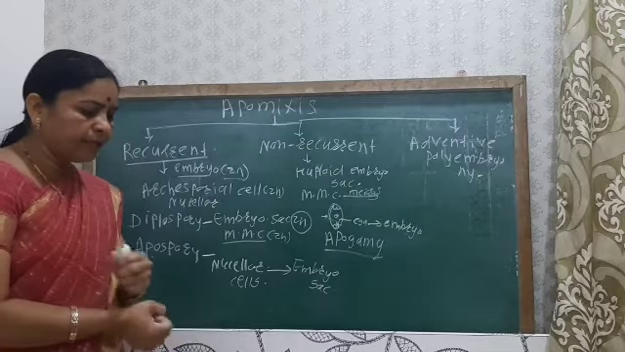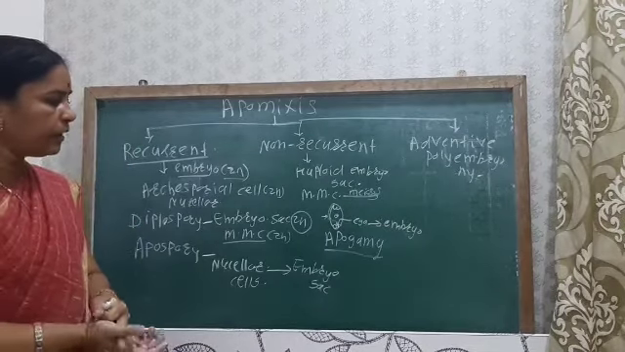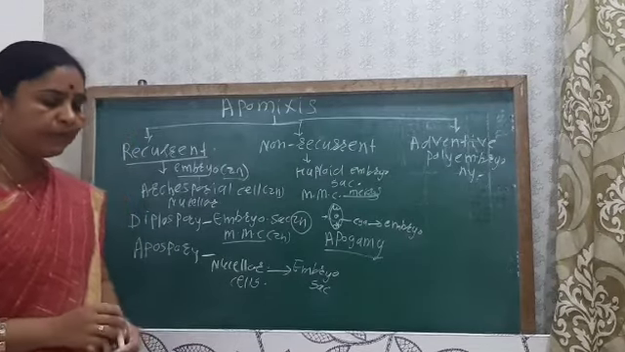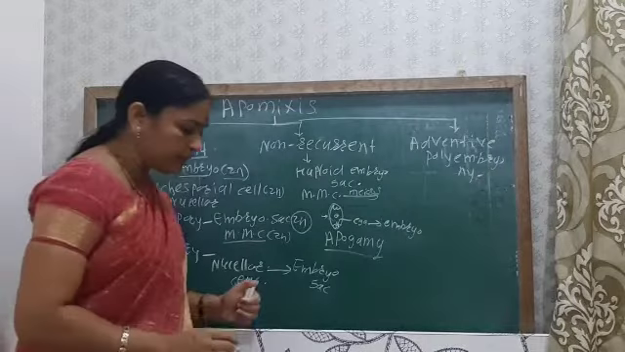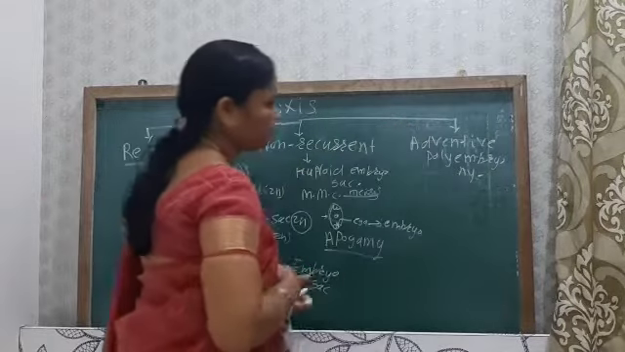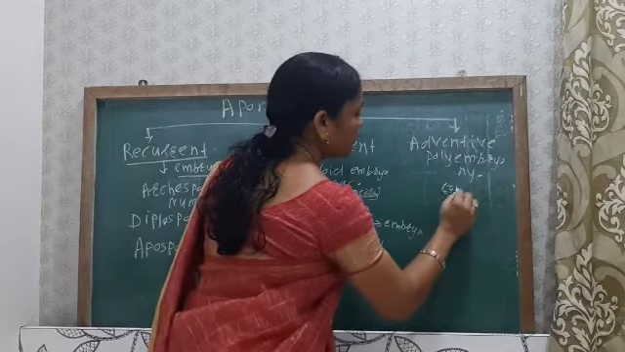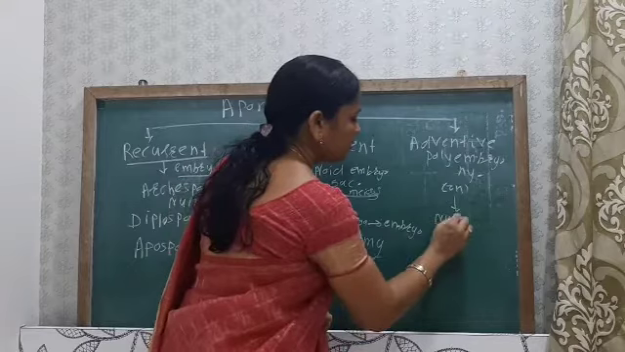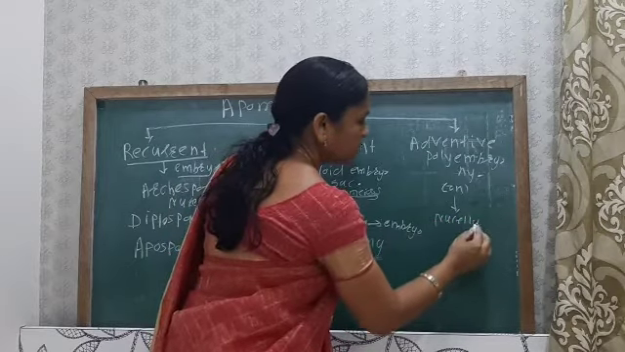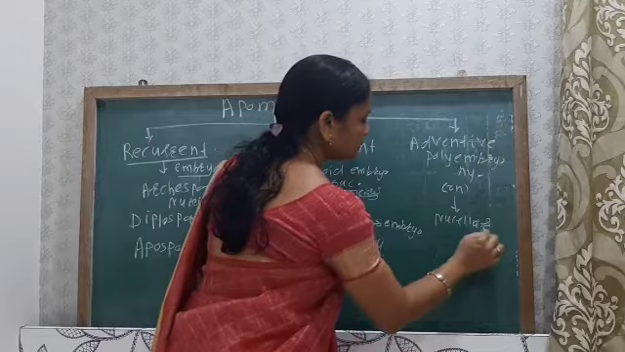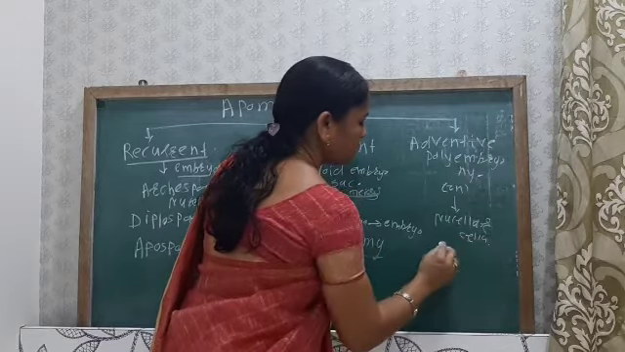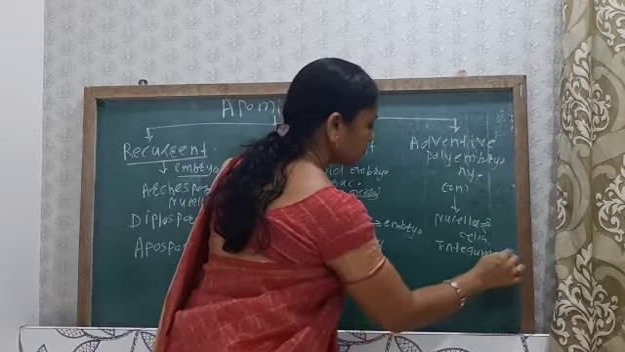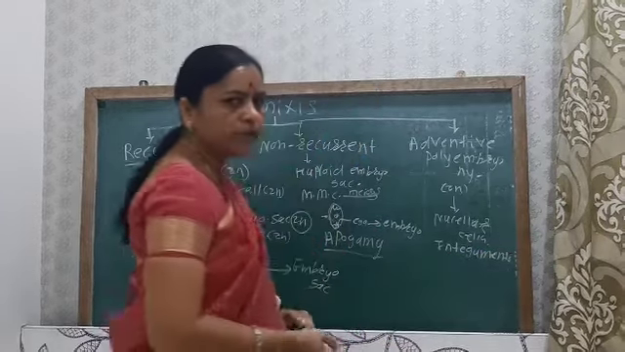polyembryony. So in adventive polyembryony, the embryo is mainly diploid, and this embryo mainly develops from the nucellus and the integument. Okay, the embryo is diploid and it is mainly produced from the nucellus, that is the nucellar cell, or from the integument, along with the zygotic embryo.